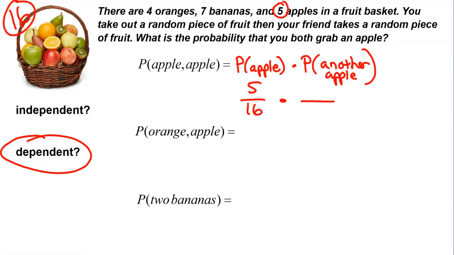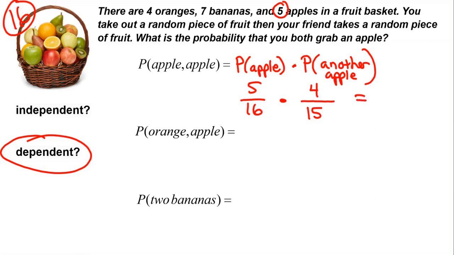Now here's where dependent events are different. Now we have to ask ourselves, how many pieces of fruit are still in the basket after I take one out? There are only 15 pieces of fruit left in the basket. So now my total outcomes are 15. And now I ask myself, how many apples are left in the basket after I take one out? There were 5, now there are 4. So now the probability of getting an apple after I take one out is 4 out of 15 instead of 5 out of 16. Do you see the difference there?